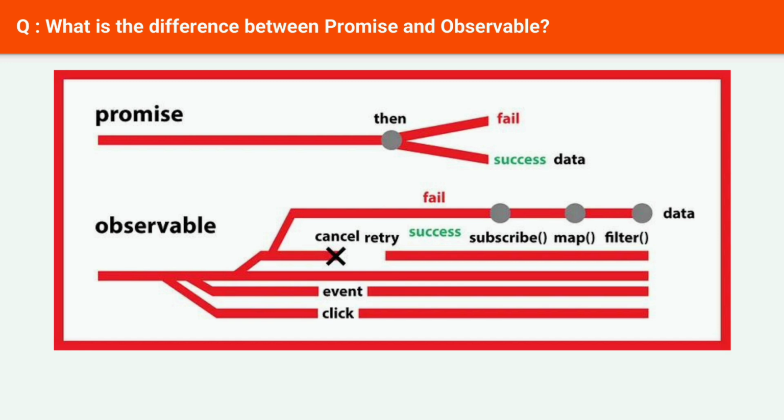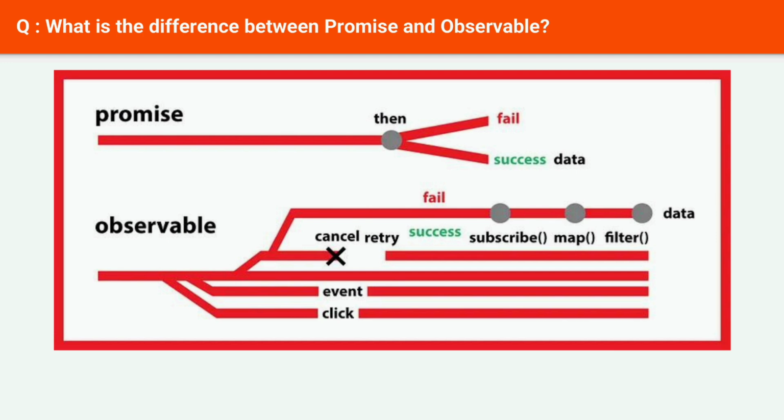Observable. Observable can emit multiple values. Observables are lazy: when we subscribe, then only that will execute. Observable can be synchronous or asynchronous. Observable can be unsubscribed. Observable has different RxJS functions like filter, map, reduce, and many more.